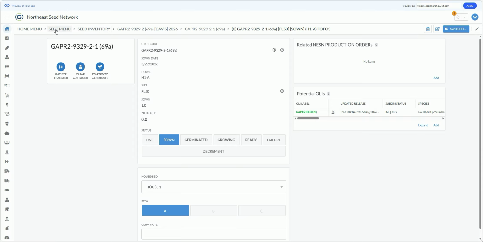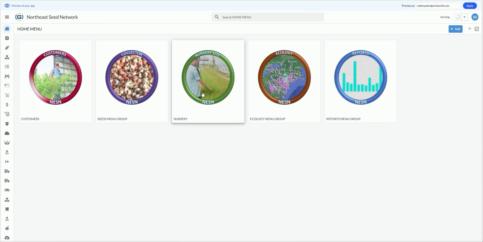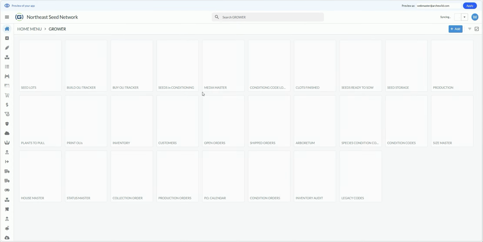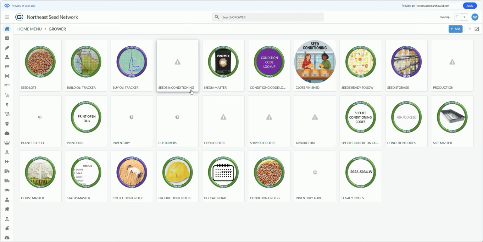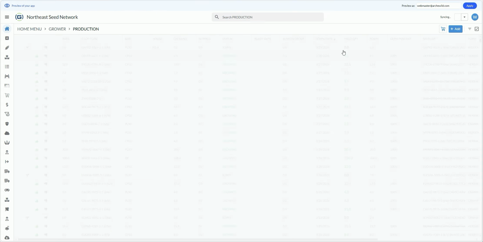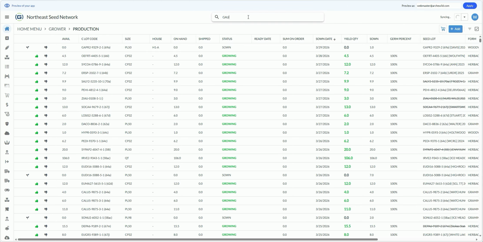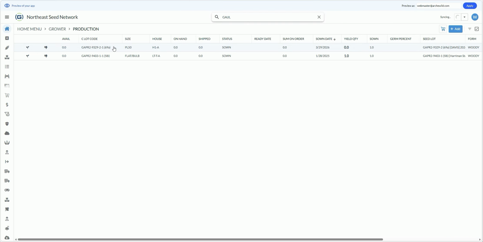So now that you have inventory, it becomes the responsibility of the grower to manage that crop. So let's go into production. We'll find our Gaultheria. There it is. 1 flat, 0 available of the Gaultheria procumbens in house 1A, which is where we put it. You can see that 1 flat was sown, but we have a yield of 0 trays. Well, that's because they haven't grown yet.